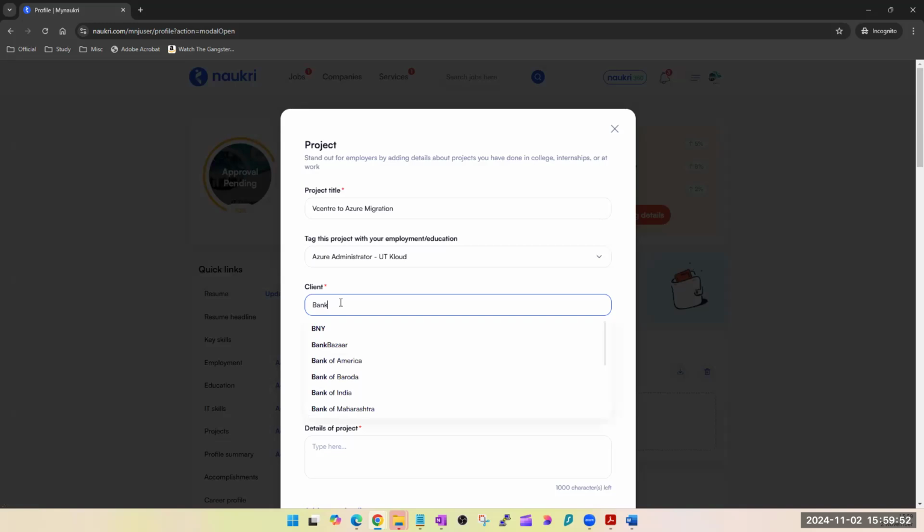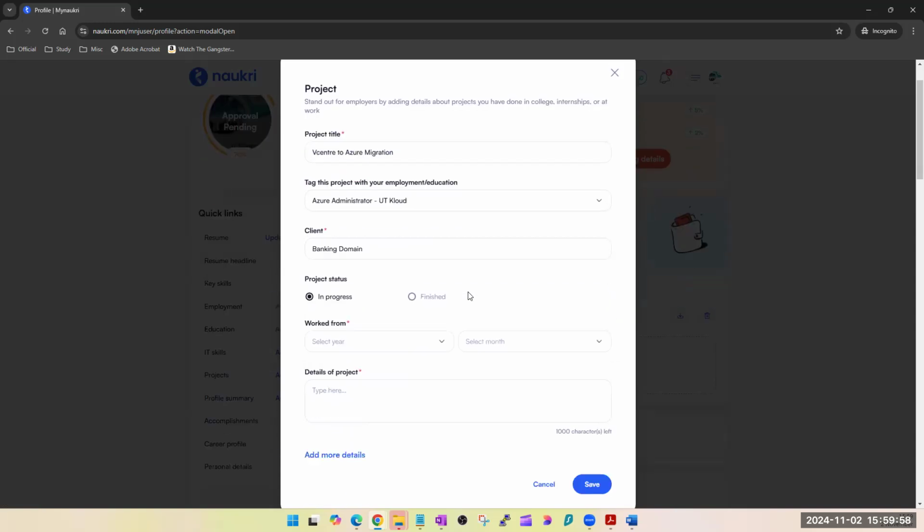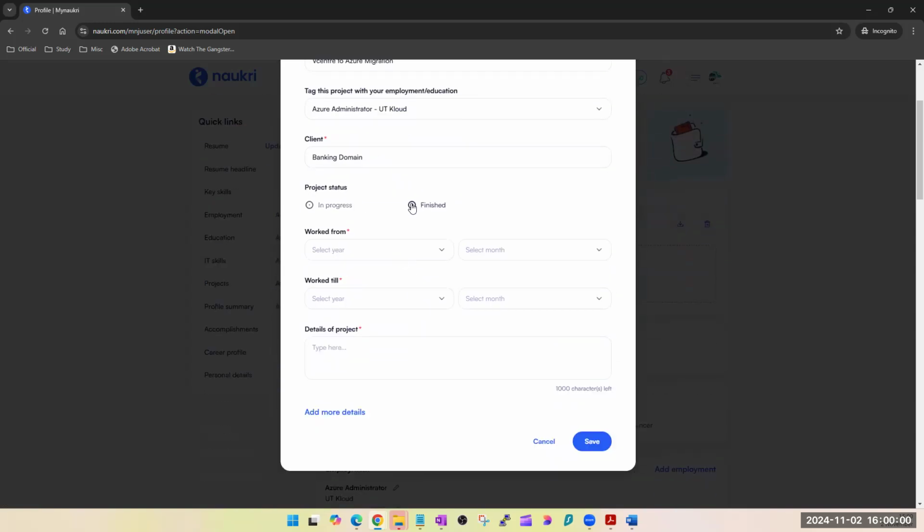You can mention banking domain. I hope it takes it. It is in progress or finished. If you're currently working and want to show that you're working on this project, you can say in progress, or you can say finished and mention that last year this project got finished. Let's say October this project got finished and I started working on it in January.